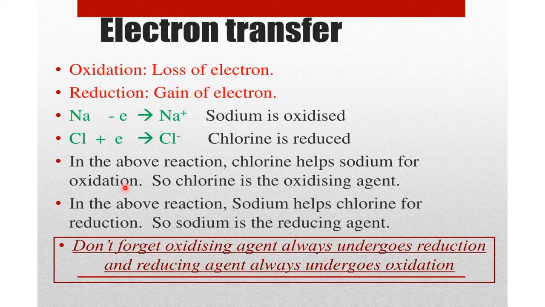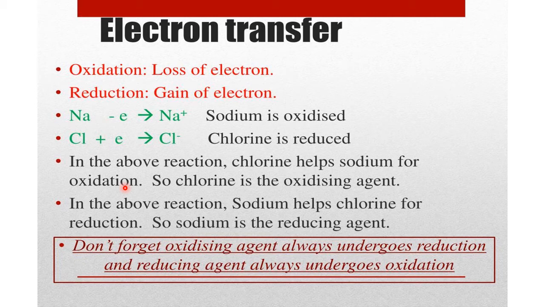First sodium undergoes loss of electron. That loss of electron is taken by the chlorine. That means chlorine is helping the sodium to undergo loss of electron, so that chlorine accepts it. So chlorine is helping the sodium to undergo oxidation. Therefore, chlorine is called an oxidizing agent or oxidant, and this chlorine undergoes reduction.